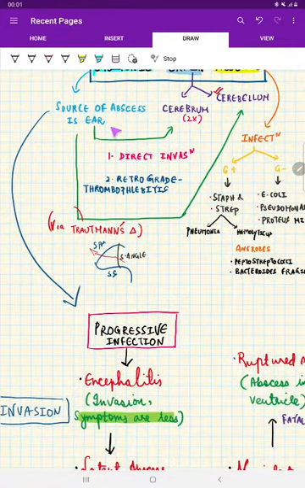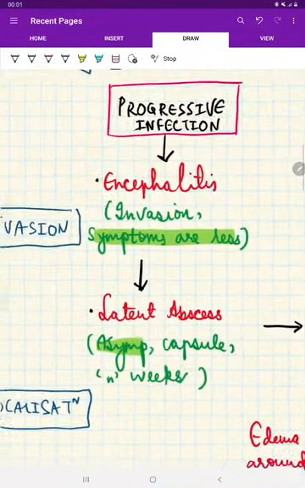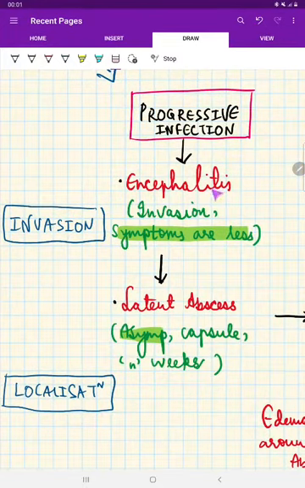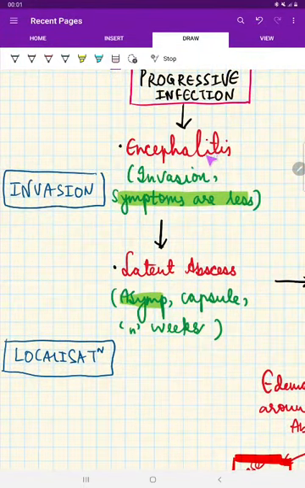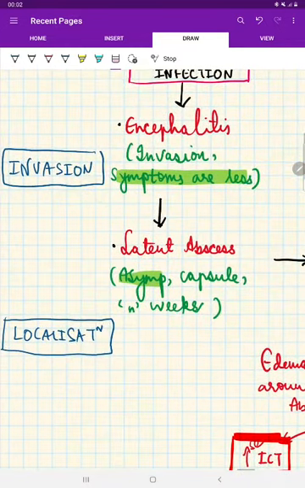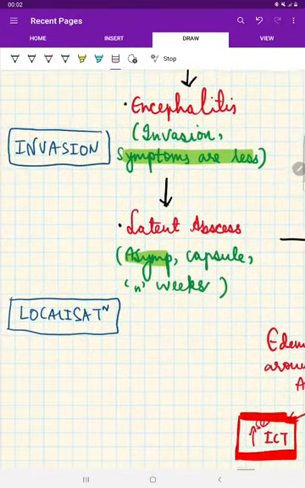Now we know the infection is in the ear in the form of an abscess. Now it has to reach the cerebrum or cerebellum. It means it is a progressive infection. Because of the progressive infection, first the parenchyma is affected. That is called encephalitis, which signifies that there is an invasion of bacteria. In this phase, most of the time the symptoms are mild, like low grade fever, malaise, and so on.